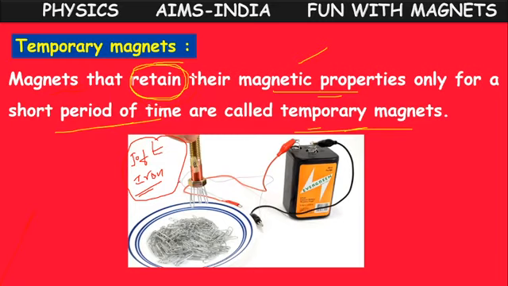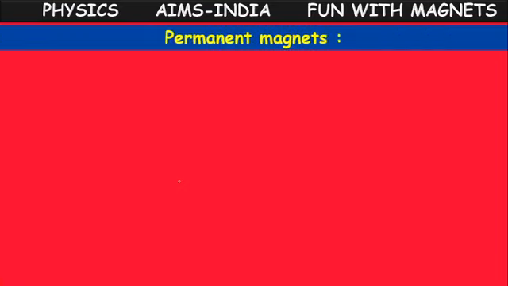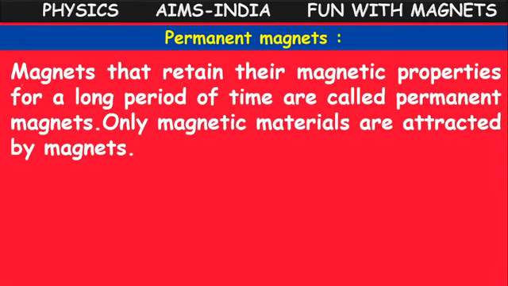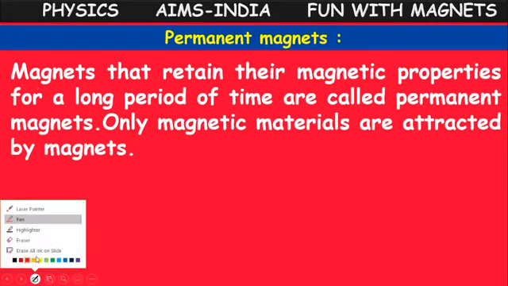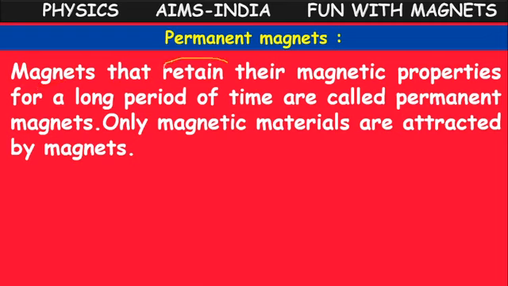Okay, children. Next, permanent magnets. Some magnets retain, meaning they keep within them, their magnetic property for a long period of time, for so many years. So they are called permanent magnets.